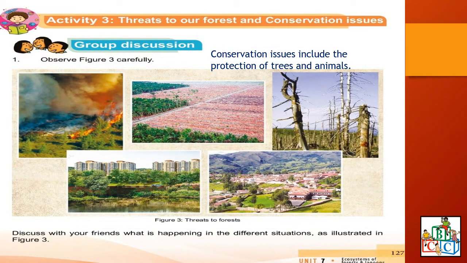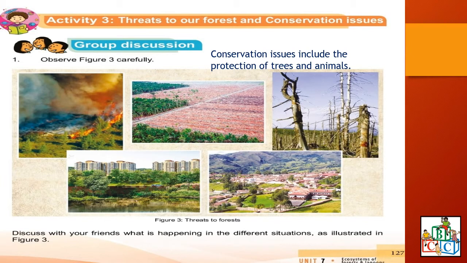We are now going to take a look at activity 3: threats to our forest and conservation issues. Threats meaning the dangers which our forests are facing. Conservation issues include the protection of trees and animals. So you are going to observe figure 3, you have some pictures.